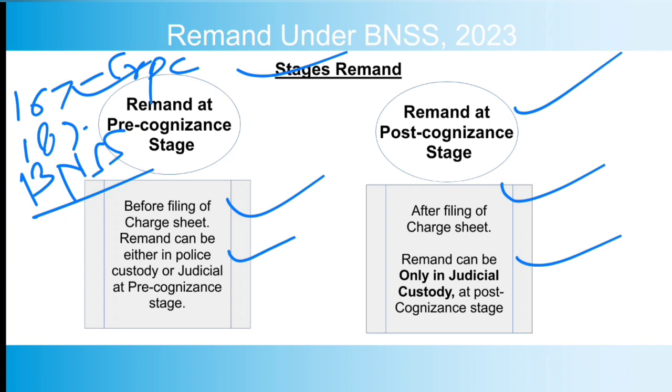But yes, there is a provision of bail which says that nobody should be kept in detention for more than half of the sentence provided for the offence which he is alleged to have committed. So these are the provisions. Now we will discuss the provision of remand in CrPC as well as BNSS. Now that BNSS is enforced, we will definitely discuss 187 and what new has been introduced, what changes have been brought in.